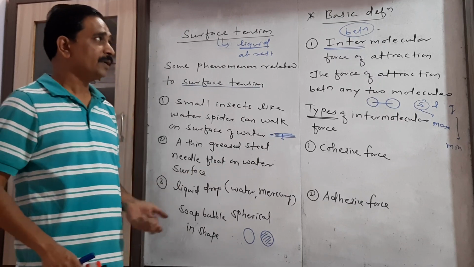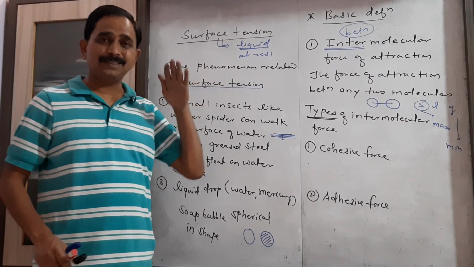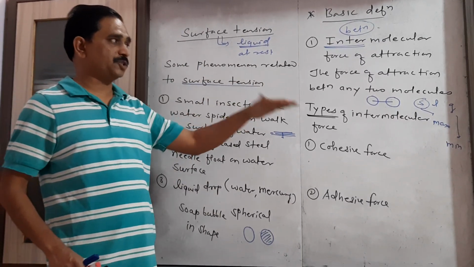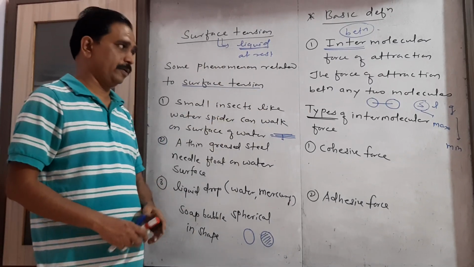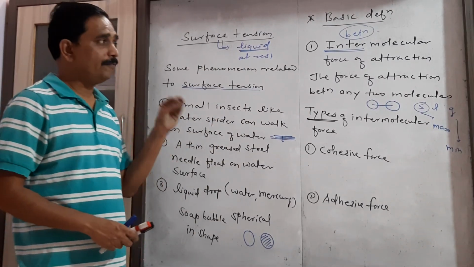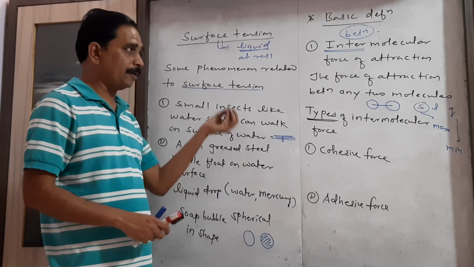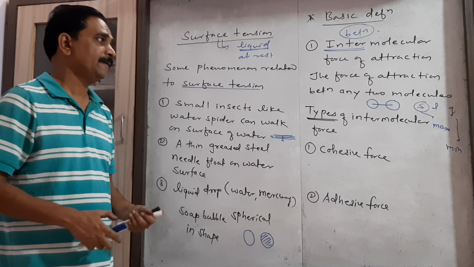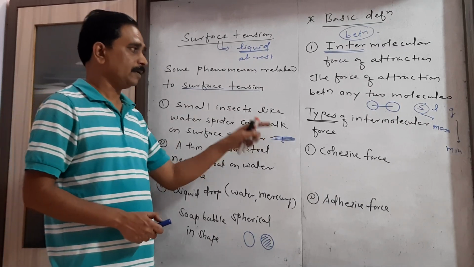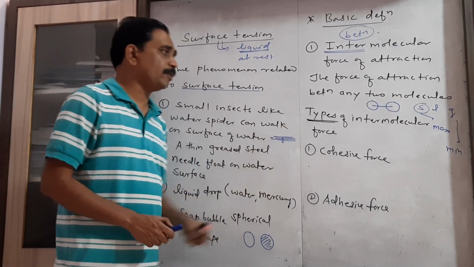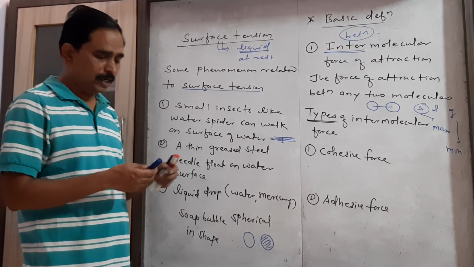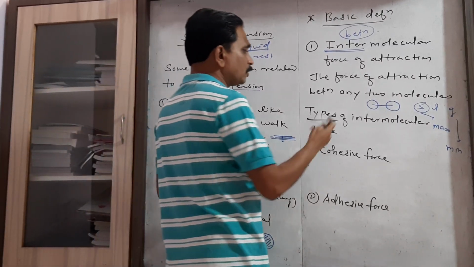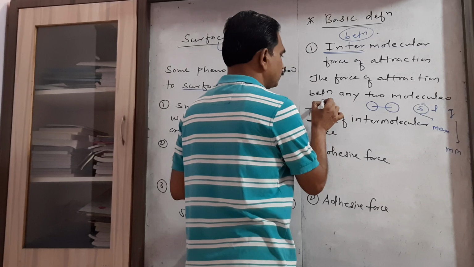We already know that intermolecular force is simply the force of attraction between any two molecules. Depending upon whether the molecules are of the same substance or of different substances, there are two types of intermolecular force. This intermolecular force is called a short range force.